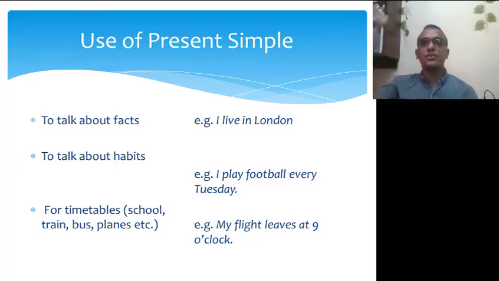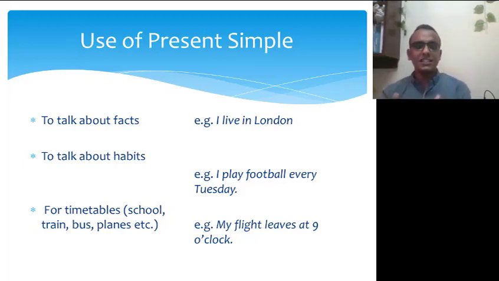So this is in the future. No. When we have a timetable like this, we put the sentence in the present simple form. A timetable for a plane, train, bus, anything, or a school schedule, we put the sentence in the present simple. Like here, my flight leaves at 9 o'clock. So this is a present simple tense.